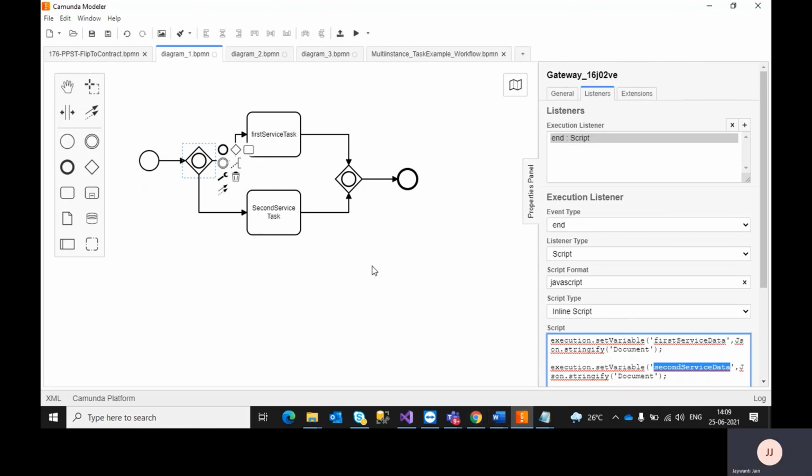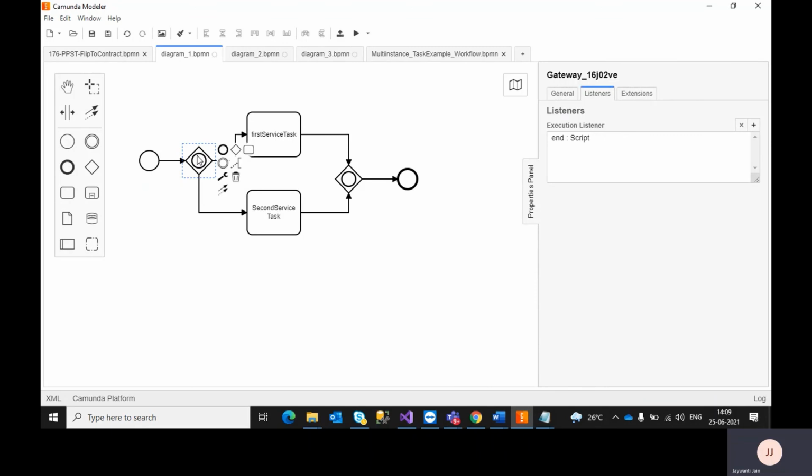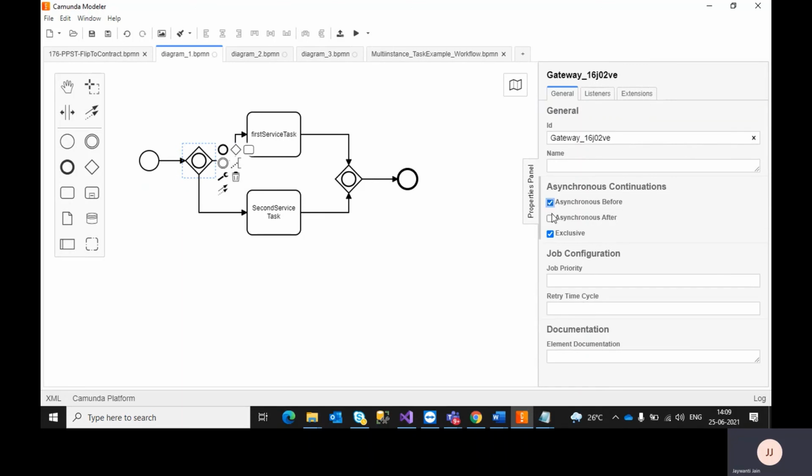There is another way to avoid this concurrency issue. If you mark this gateway, inclusive gateway or parallel gateway, as async true, before or after, either one, then the concurrency issue will not come. First it will execute this task using that thread, and whenever the thread is free, the other task will automatically execute. So it will automatically handle this internally if you mark async true.